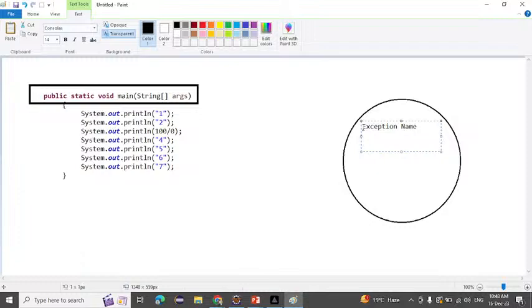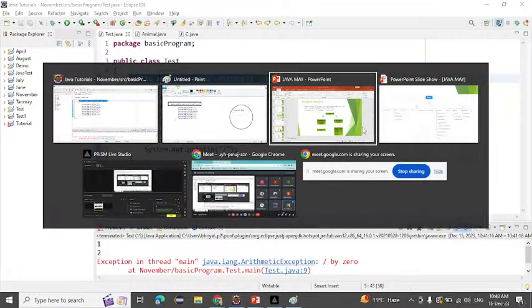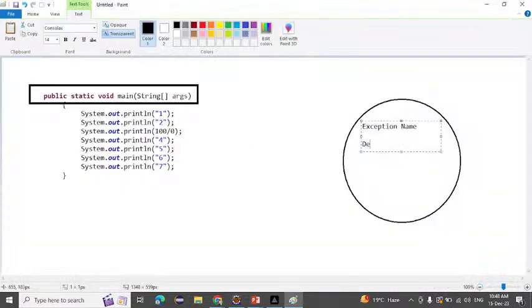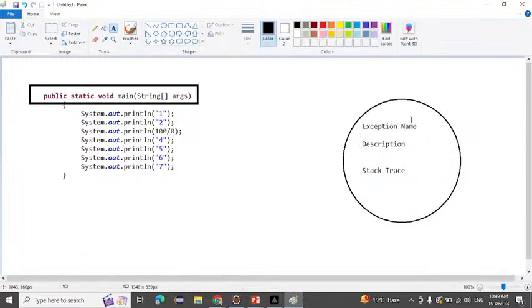After that, what will it add? That is the description. So simply I will write here description, and after that what will it add? That is the stack trace. What is meant by exception name? Like a class name, which type of exception occurred in this line, like arithmetic exception or null pointer exception, it will be shown. That is the exception name.